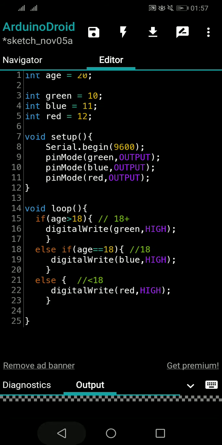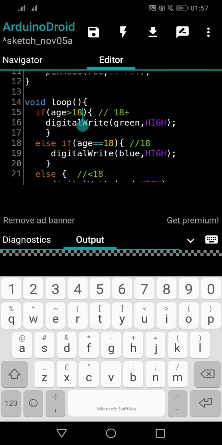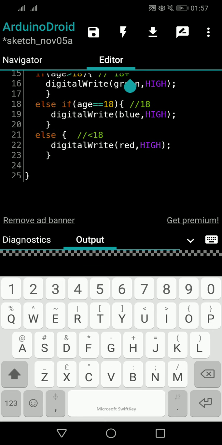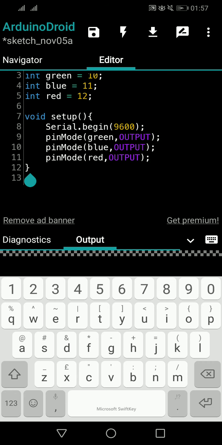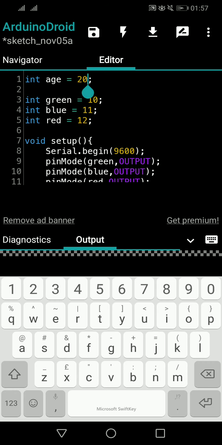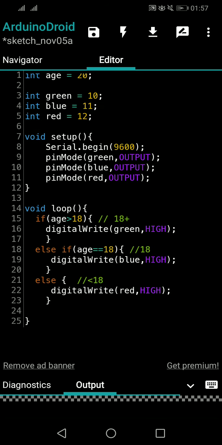So it seems everything's done, right? Since age is 20, the first if condition will be running. All the else if and else will be skipped, and green LED will be on. It's logic. So if you change the age value, it will change accordingly. If it is 18, blue will be on. If it is 15, less than 18, red will be on. That is fine. Apart from that, what I want to tell, yeah, everything is fine.